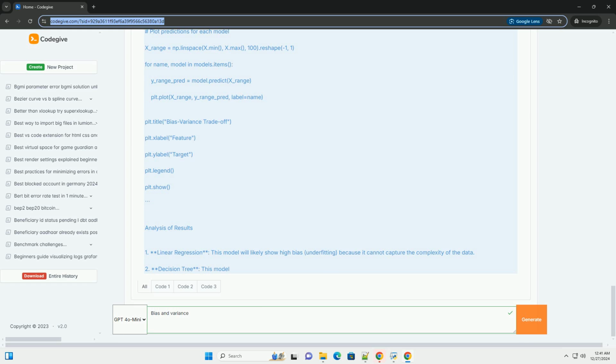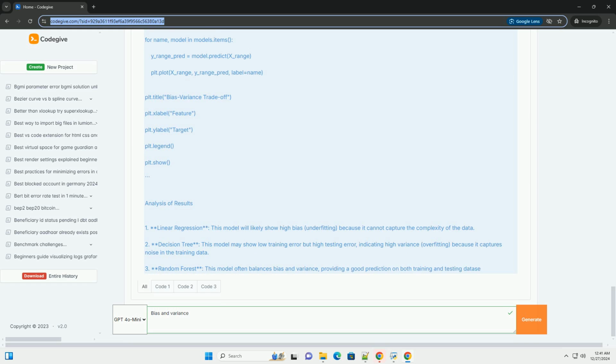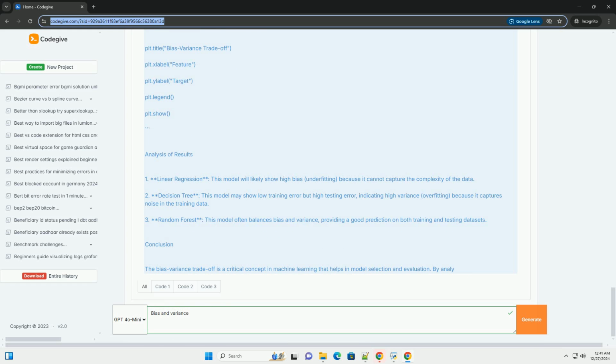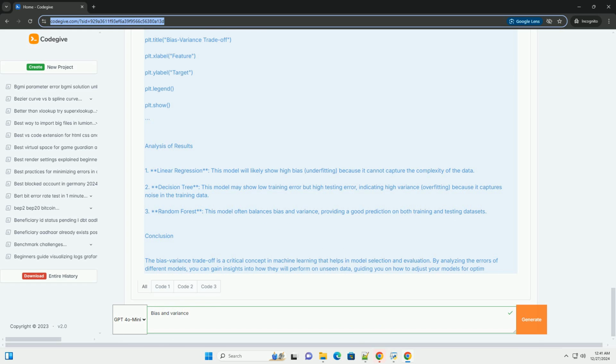Variance. Definition: variance refers to the error introduced by the model's sensitivity to small fluctuations in the training data. High variance can cause an algorithm to model the noise in the training data rather than the intended outputs, overfitting. Example: a very complex model, like a deep neural network, trained on a small dataset may fit the training data perfectly but perform poorly on unseen data.